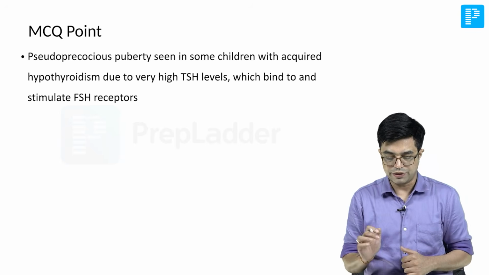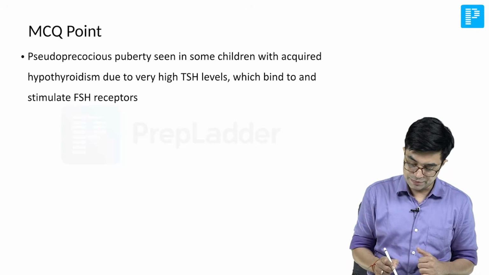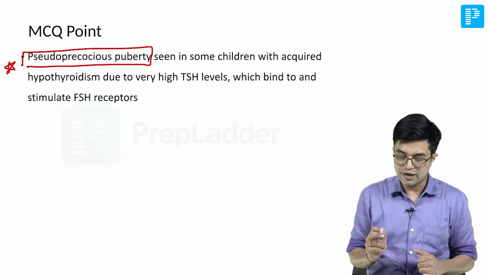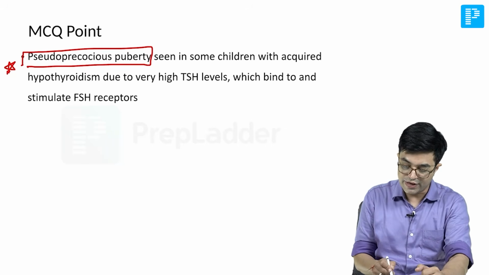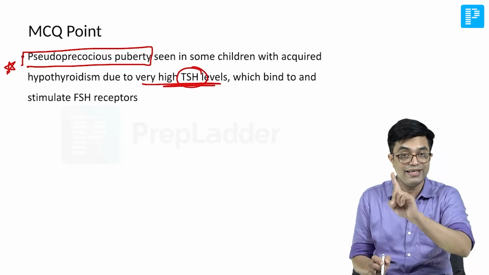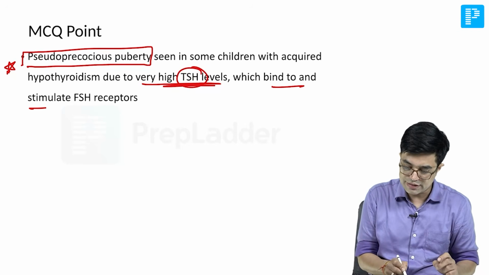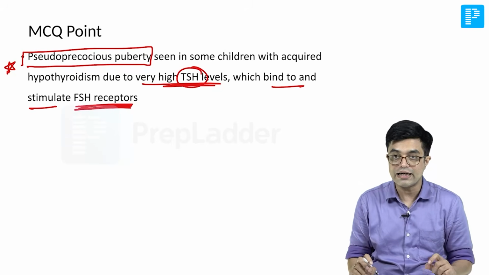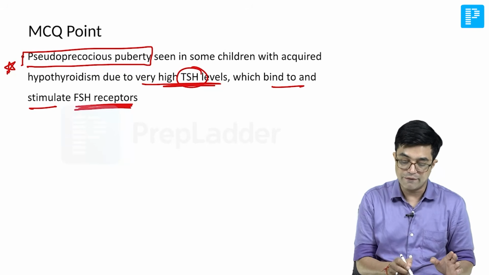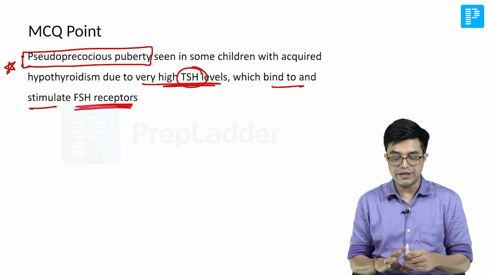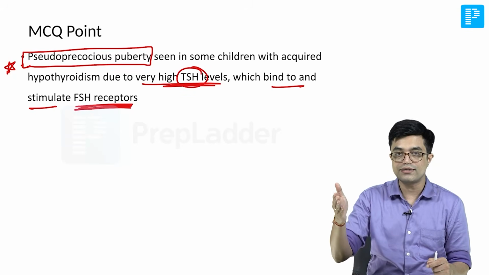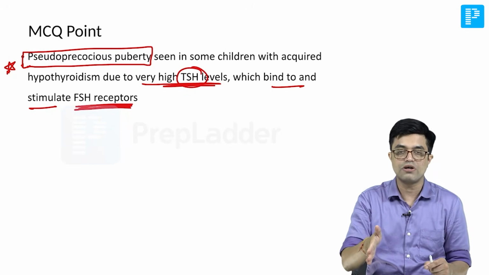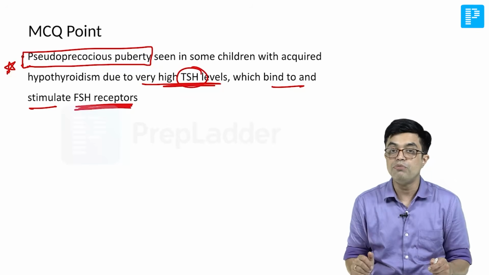Then MCQ point, pseudo precocious puberty may be seen in acquired hypothyroidism. Potential MCQ point. How is it seen? It occurs due to very high TSH levels, not TRH, TSH levels, which bind to and stimulate the FSH receptors. So secondary sexual characteristics can develop in certain individuals. We call it pseudo-precocious puberty because it is due to high TSH stimulating FSH. And correcting the underlying cause and suppression of TSH is actually going to improve the condition.